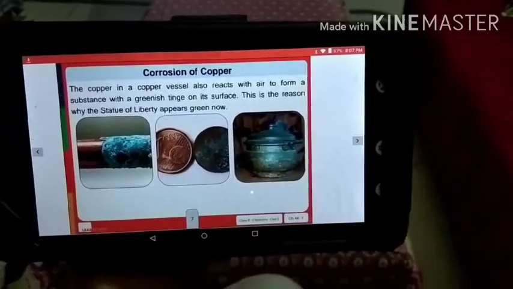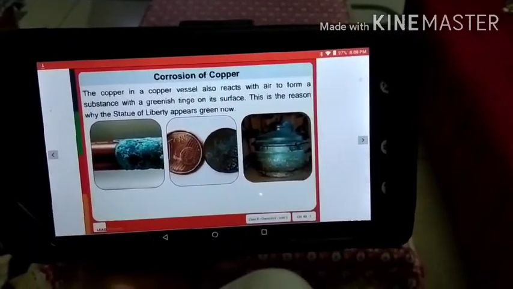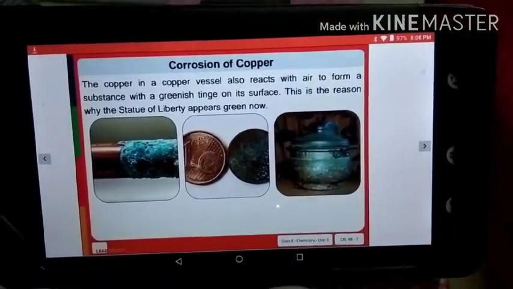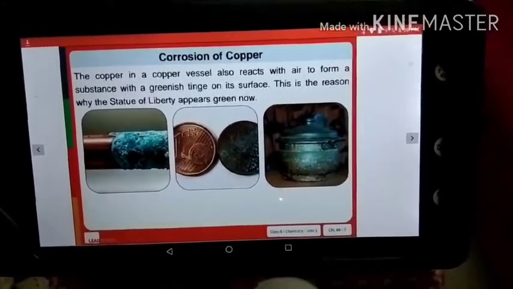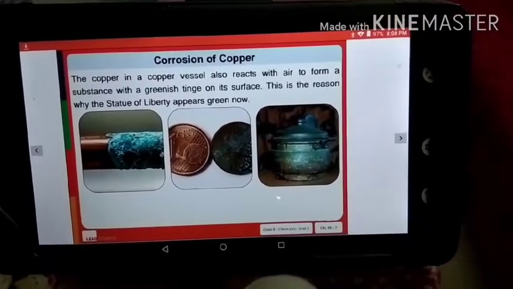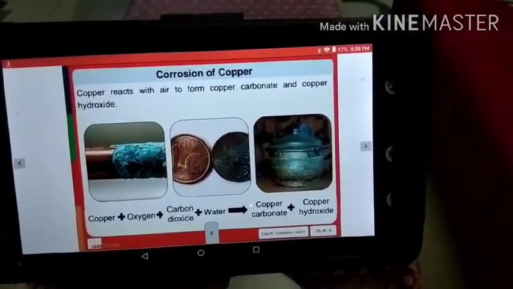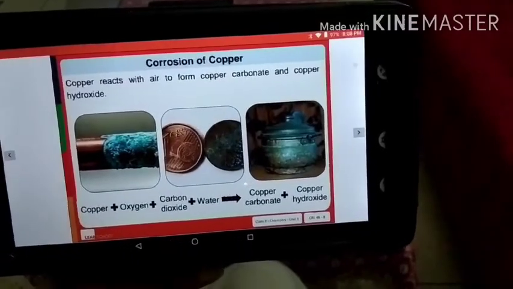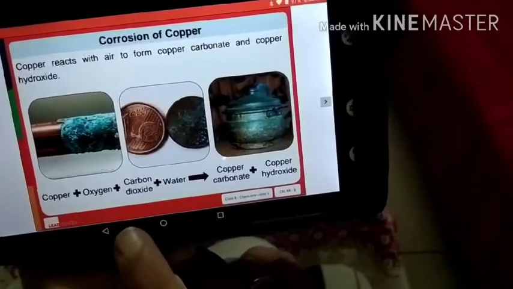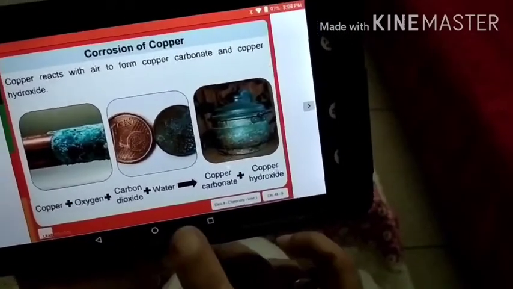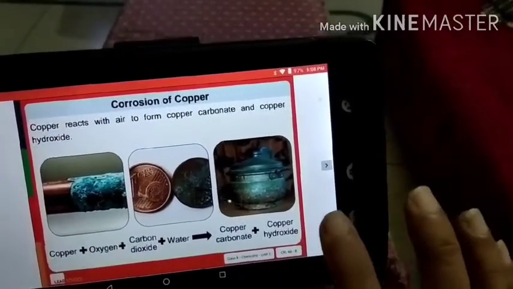Now corrosion of copper. The copper vessel also reacts with air to form a substance with a greenish tinge on its surface. This is the reason why the Statue of Liberty appears green now, right? Copper reacts with air to form copper carbonate and copper hydroxide. Copper plus oxygen plus carbon dioxide plus water gives us copper carbonate plus copper hydroxide, right?